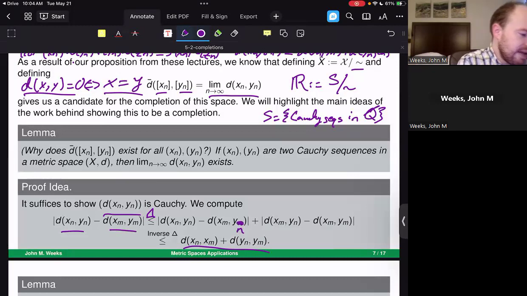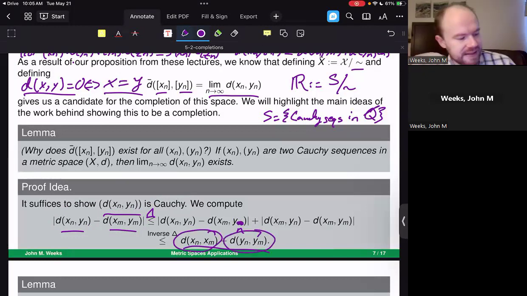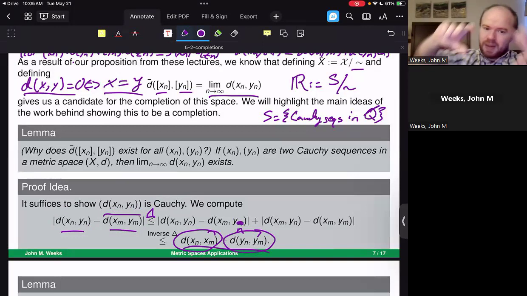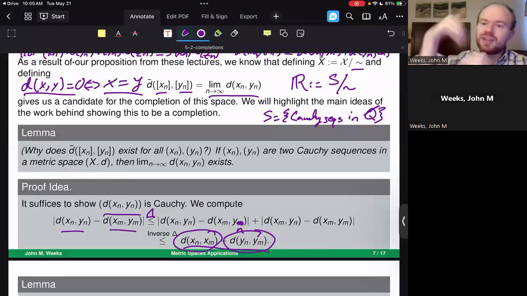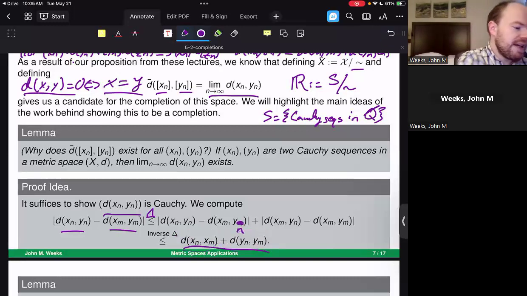What I have is the difference between d(xn, yn) and d(xm, ym), which is the thing that gives me a Cauchy sequence here, and this is bounded above by d(xn, xm) plus d(yn, ym). Notice that instead of being distances between 2 separate sequences, these are now distances within each of the individual sequences, xn and yn themselves, which we already know to be Cauchy by assumption. So this is only a proof idea; I don't go through all of the steps. Think about how you might finish out this proof idea. How would I leverage the fact that xn and yn are Cauchy sequences to make these small enough to show that this is indeed a Cauchy sequence?